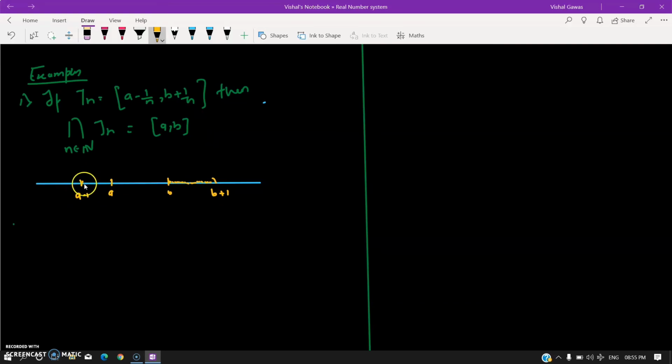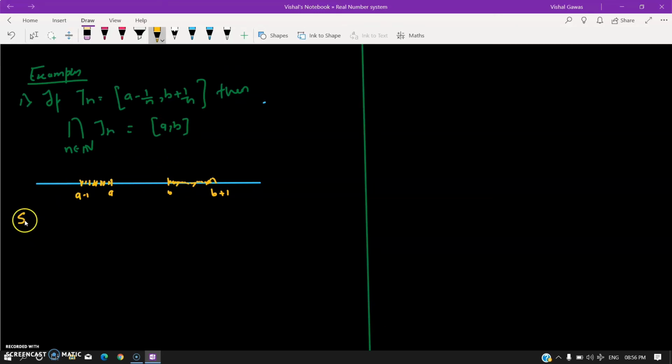And this is the very first interval I will have. If I put n equal to 1, then this will be a minus 1 and b plus 1. And as I go on taking n to be larger, I will reach a from this side and I will reach b from this side. The smallest interval which will be contained inside this would be nothing but the closed interval a comma b, is what we have to prove.